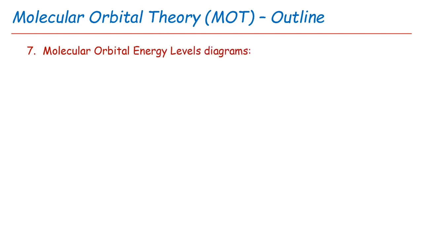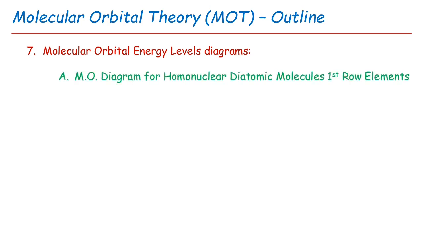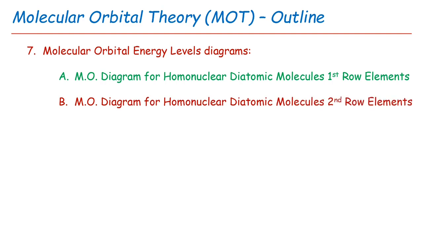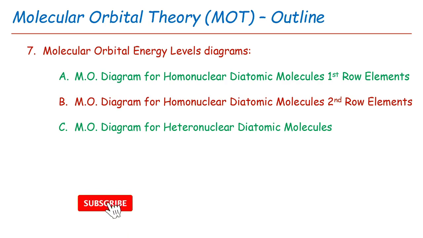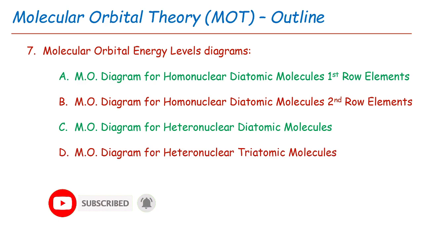Seventh is molecular orbital energy level diagram. This is categorized under four categories. First one is molecular orbital diagrams for homonuclear diatomic molecules of first row elements. Second category is molecular orbital diagrams for homonuclear diatomic molecules of second row elements. Third category is molecular orbital diagrams for heteronuclear diatomic molecules. Fourth category is molecular orbital diagram for heteronuclear triatomic molecules.